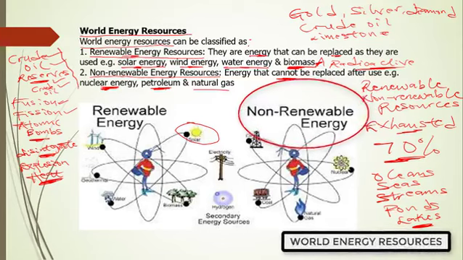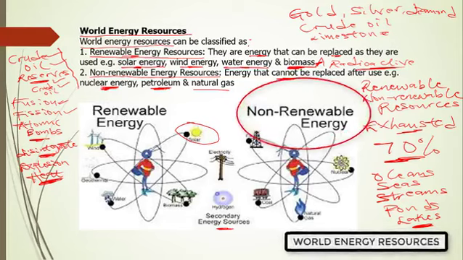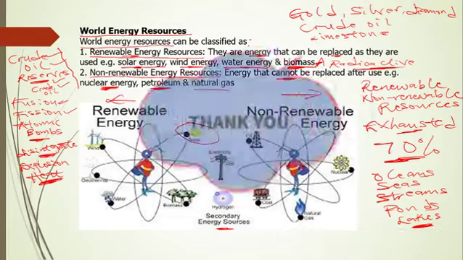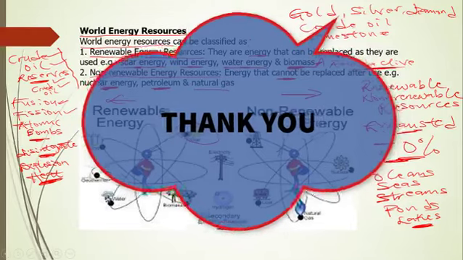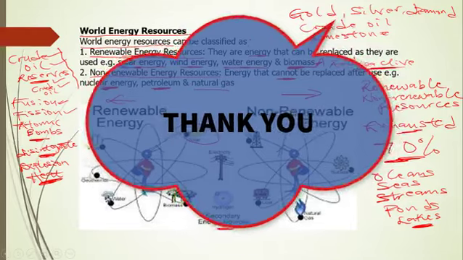So as you can see from the diagram here, you notice the renewable energy resources and you see the non-renewable energy resources on your right hand side. So that's all we have for the world energy resources.